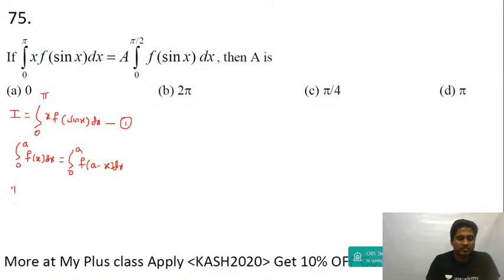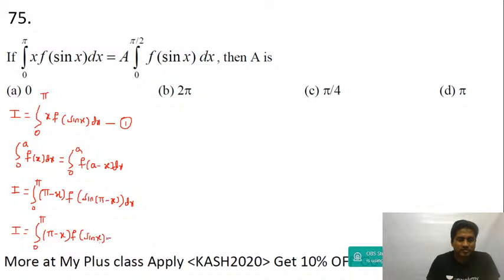So I is equal to integration 0 to pi, change x to upper limit minus x, so this is pi minus x, and then you get f of sine of pi minus x dx. Here f of sine of pi minus x will be equal to f of sine x only.